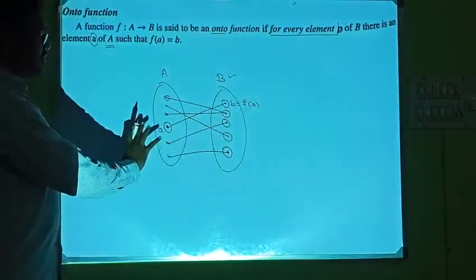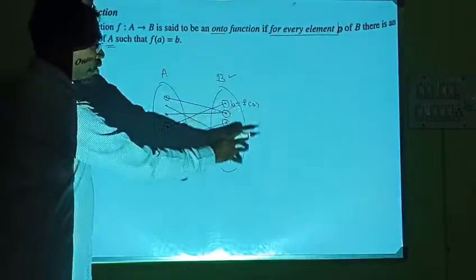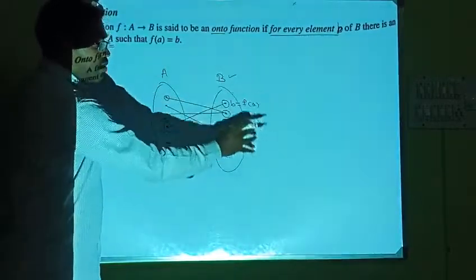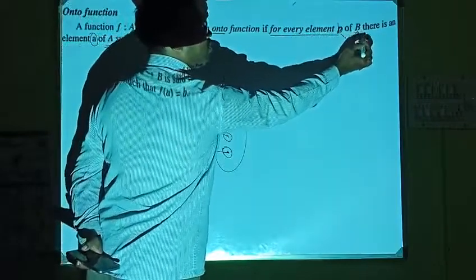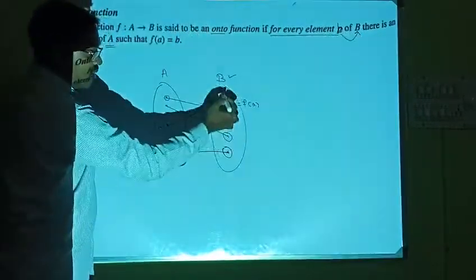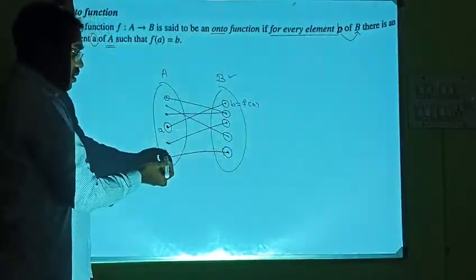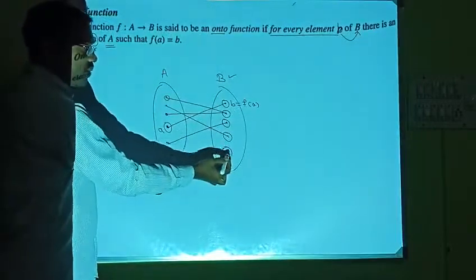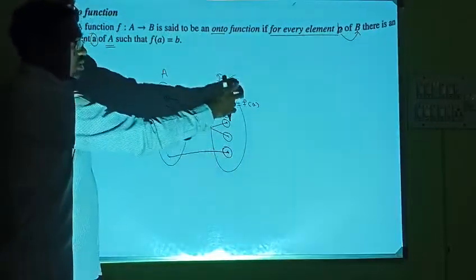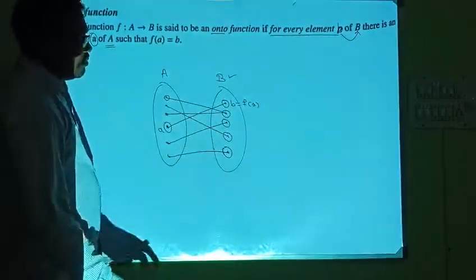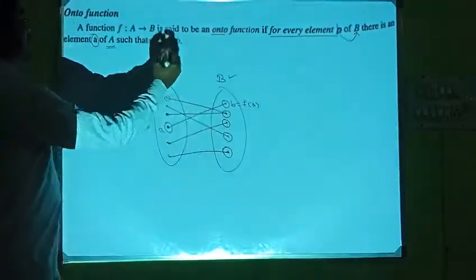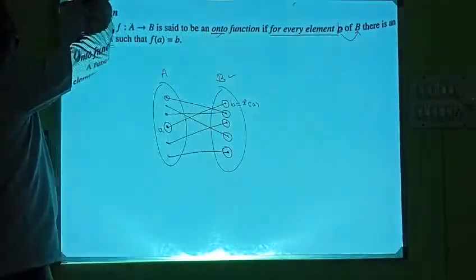Now this is a function, and it is also onto. Why is it onto? For every element b of B, every element of B has a pre-image. That means all the elements of B are mapped. Such a function is called an onto function.